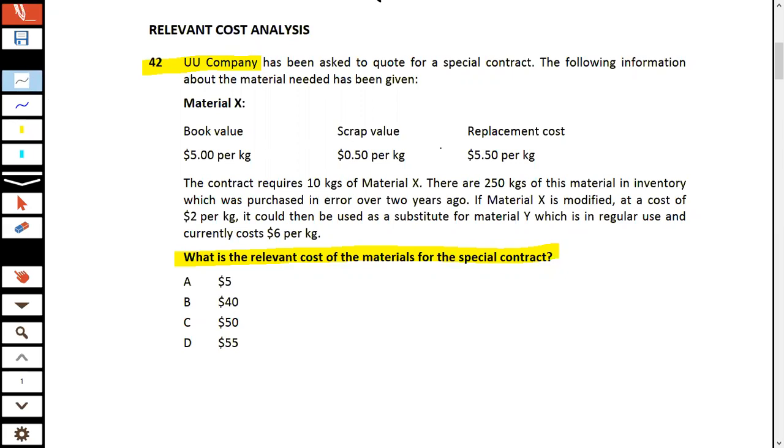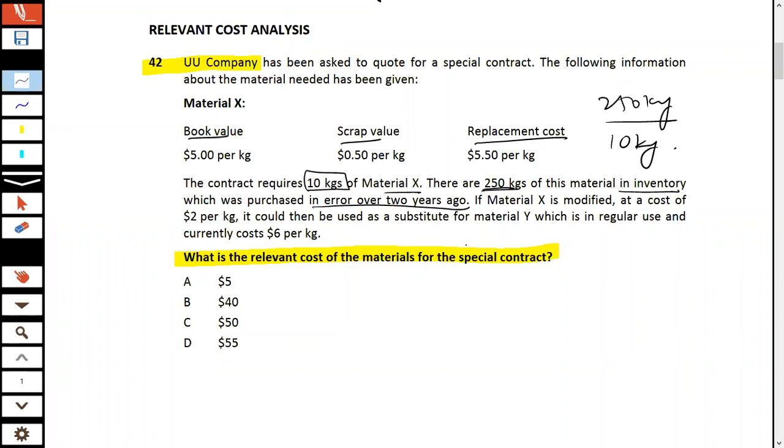Material X: the book value is given, the scrap value is given, and the replacement cost is given. The contract requires 10 kgs of material X. There are 250 kgs of this material in inventory, which was purchased in error over 2 years ago. So 250 kg is available and only 10 kg is needed. It says if material X is modified, and so on.